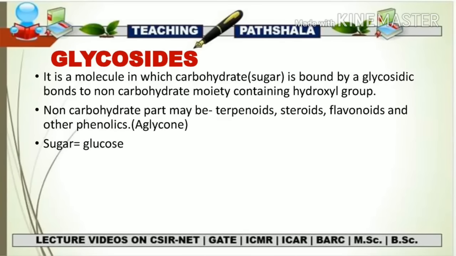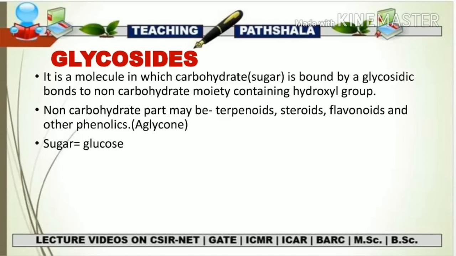First of all, it is a molecule in which there is binding between a carbohydrate and a non-carbohydrate moiety, and this bonding takes place with the help of a glycosidic bond, along with the presence of a hydroxyl group. So a glycoside has a carbohydrate in its structure as well as a non-carbohydrate part, along with the presence of a hydroxyl group.